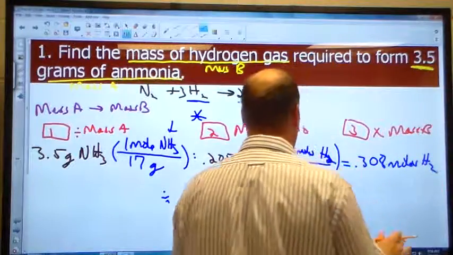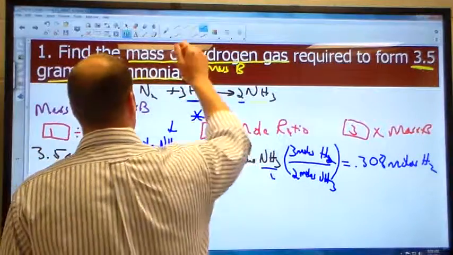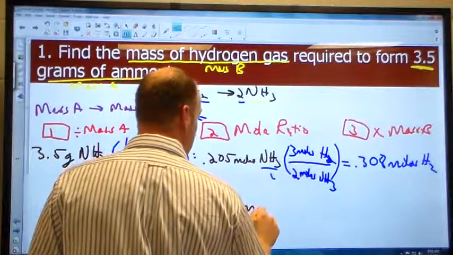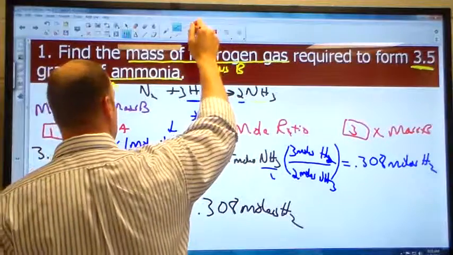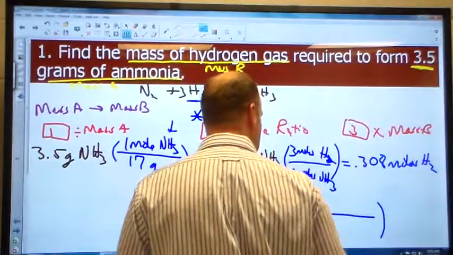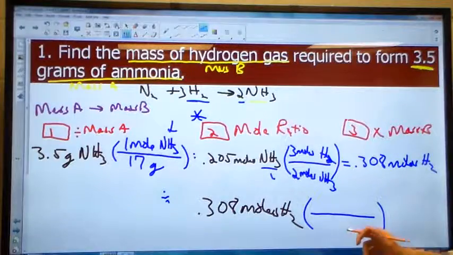Okay, now because I don't have room, you just keep going on out. Because I don't have room, I'm going to come down to the bottom. And so 0.308 moles of H2. The last step is to multiply by the mass of B. So then, what's this? This is the question that Katie had. How much does 1 H2 weigh? Because that's the standard mass that I multiply.